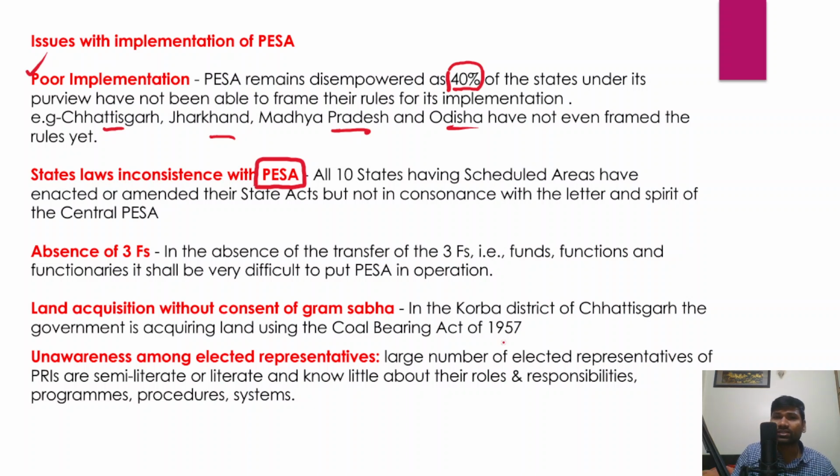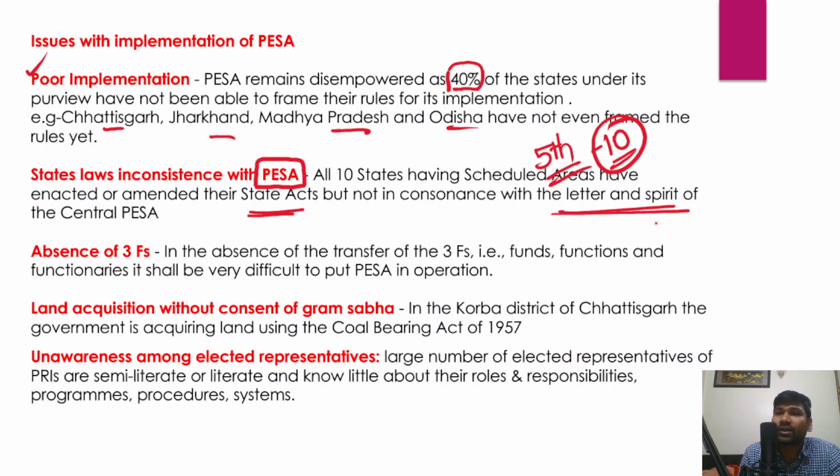Now, we have discussed that the 5th Schedule deals with the scheduled areas in 10 states, and we have also discussed those 10 states. All those 10 states which have scheduled areas have amended the state acts, but they are not in consonance with the letter and spirit of the Central Panchayat Extension to the Scheduled Areas Act.